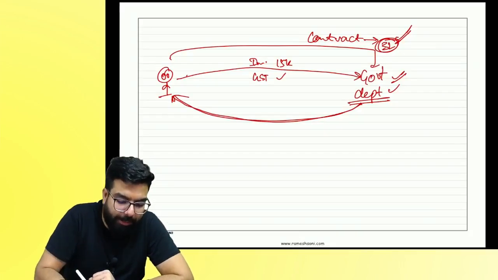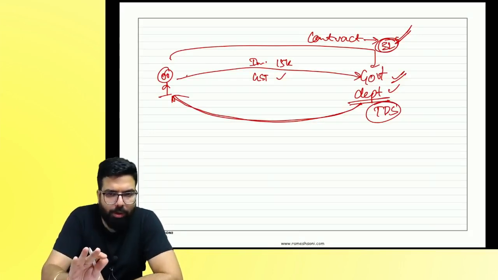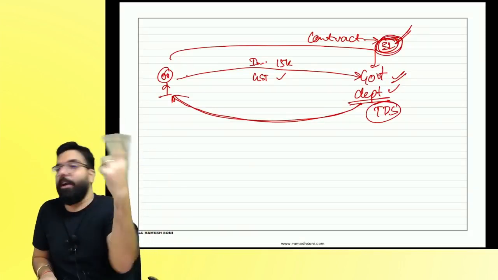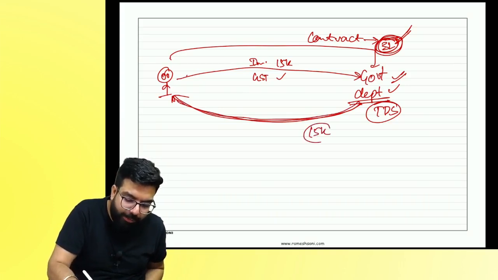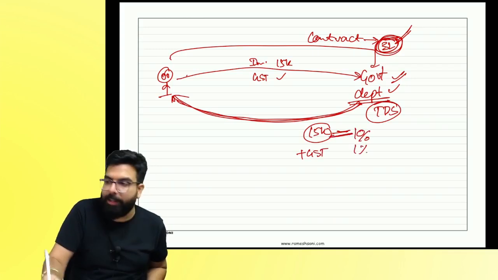Will the government department deduct TDS? On what amount? The contract value is only to see whether TDS will apply or not. But if they are paying you 15,000 plus GST, then they will deduct 1% and 1% on 15,000. Is my point clear to all?